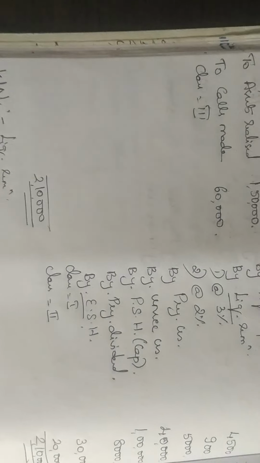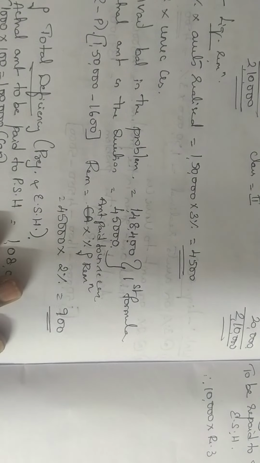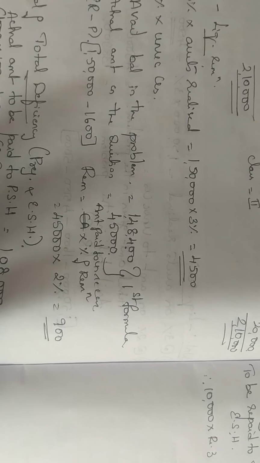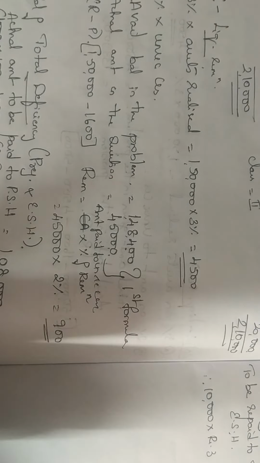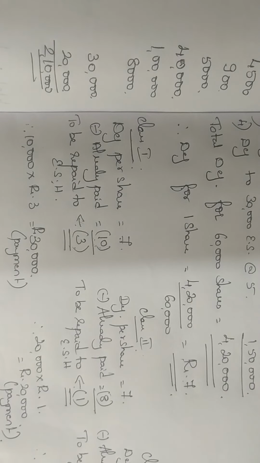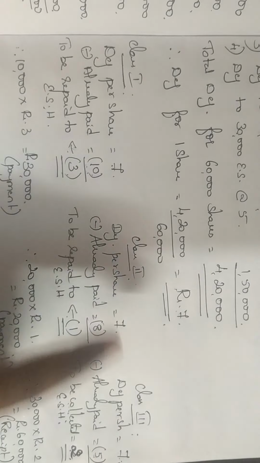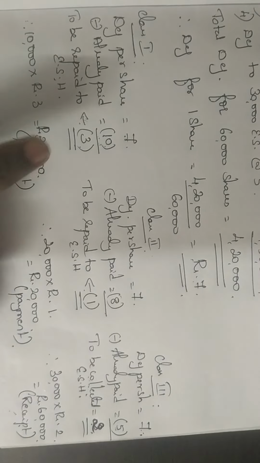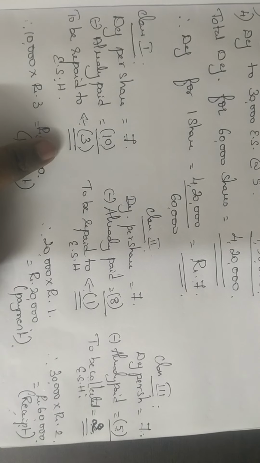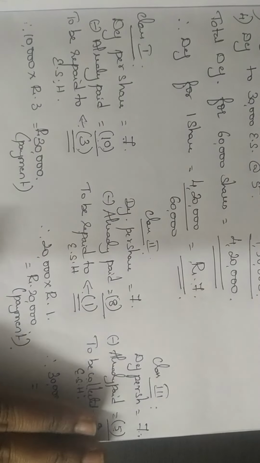Why I am telling you complete is because we are doing calculation on liquidator's remuneration as well as doing calculation for deficiency. Okay, so please refer to your problem number 5 and then refer to problem number 7. Only then you will be able to understand. If you have any doubts, you can ask me, you can text me, or you can call me. I will reply either through voice message or through chat. You just have to observe class 1, class 2, class 3 equity shareholders, see for whom you have to pay and from whom you have to collect. So go through the problem, understand, and then do it in your notes. If you have doubts, please ask me.